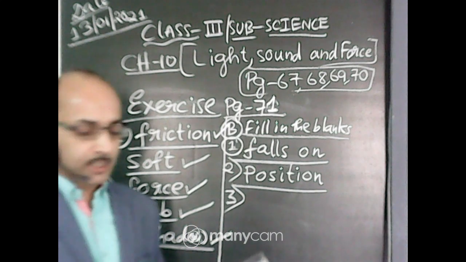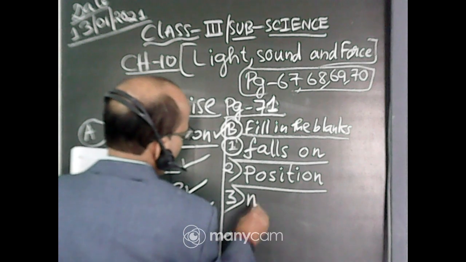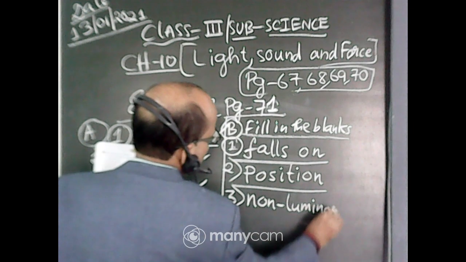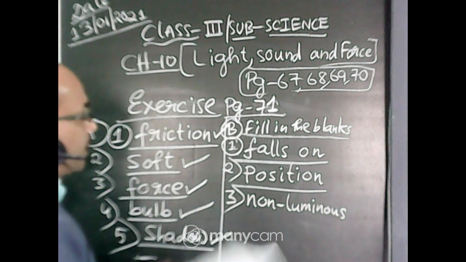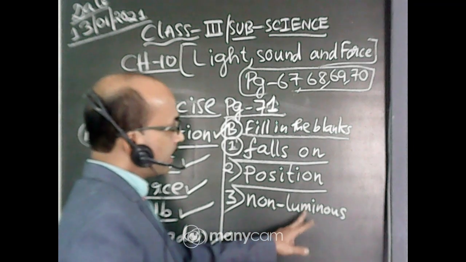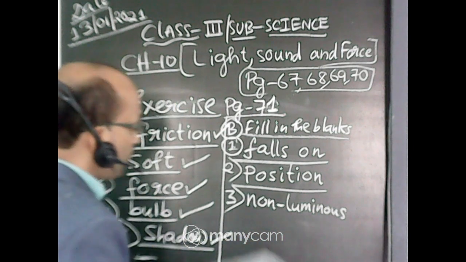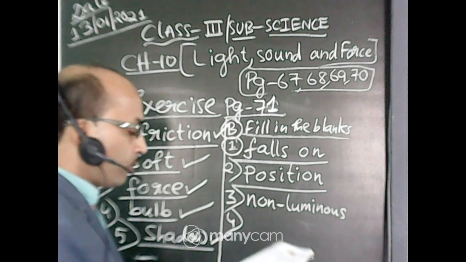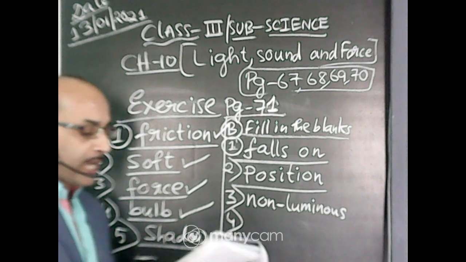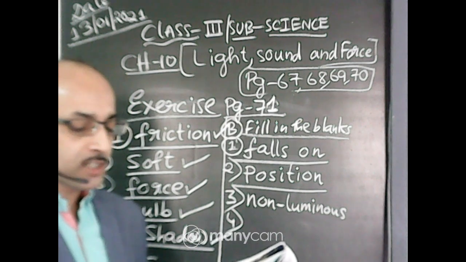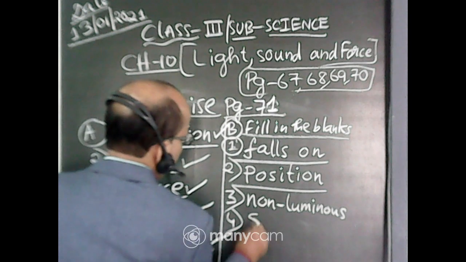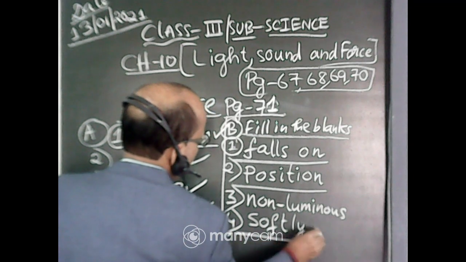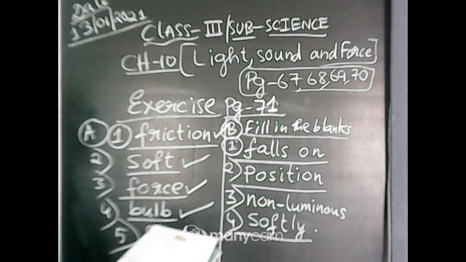It is luminous? Yes, I can write non-luminous. Be careful of the spelling. N-O-N, non-luminous. L-U-M-I-N-O-U-S, non-luminous. Number 4. We should speak dash. We should speak dash means we should speak softly. Yes, very good. Okay, we should speak softly.